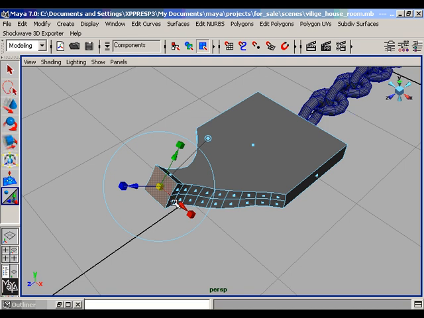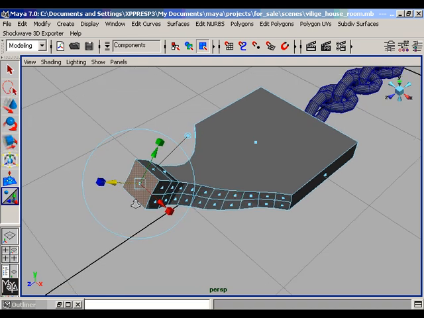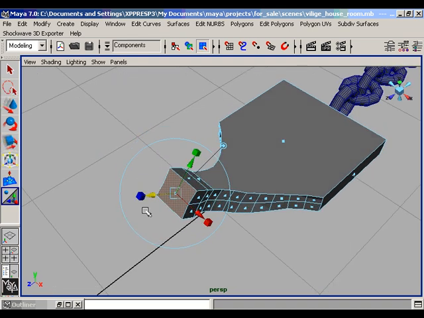Once again extrude the face, move it outwards but do not scale, and again extrude the face and move it, and now scale it inwards uniformly.